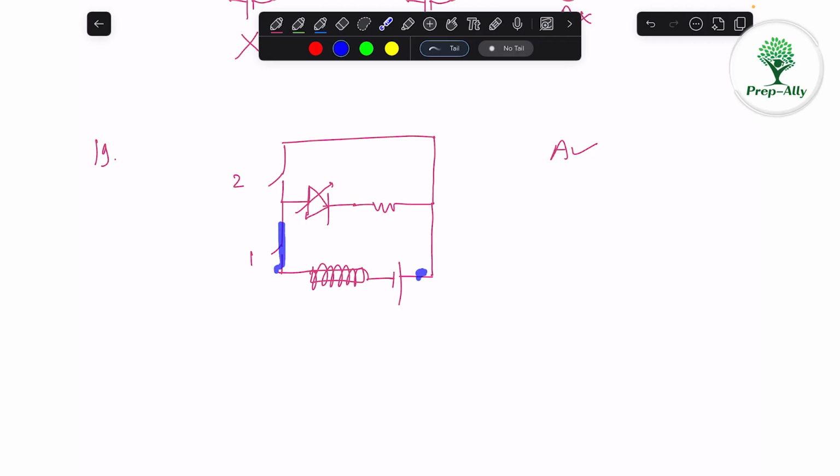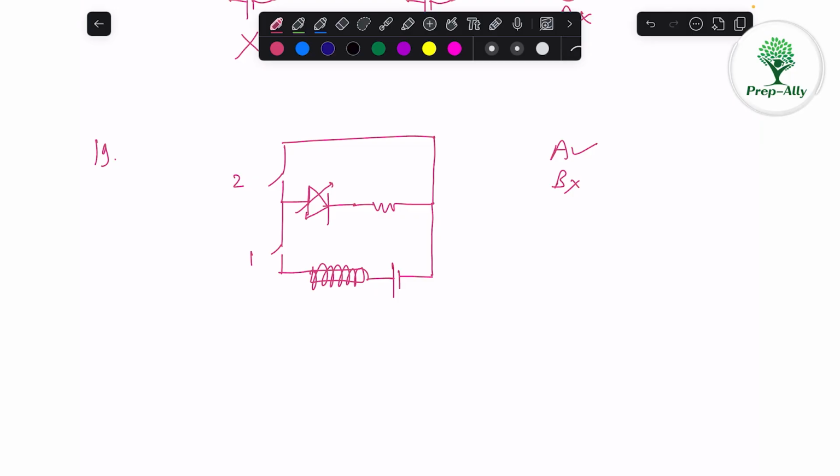Plus, if we really want the current to flow, actually, this should be the positive terminal, this should be the negative terminal. Then if you close this, the current can flow from here to here like this. Because this is the positive terminal of the LED, this is the negative terminal. So this should be the higher potential, this should be the lower potential. So that's why the current will flow, but the current will be less now because of this resistance here. And that's why the electromagnet won't be that strong.